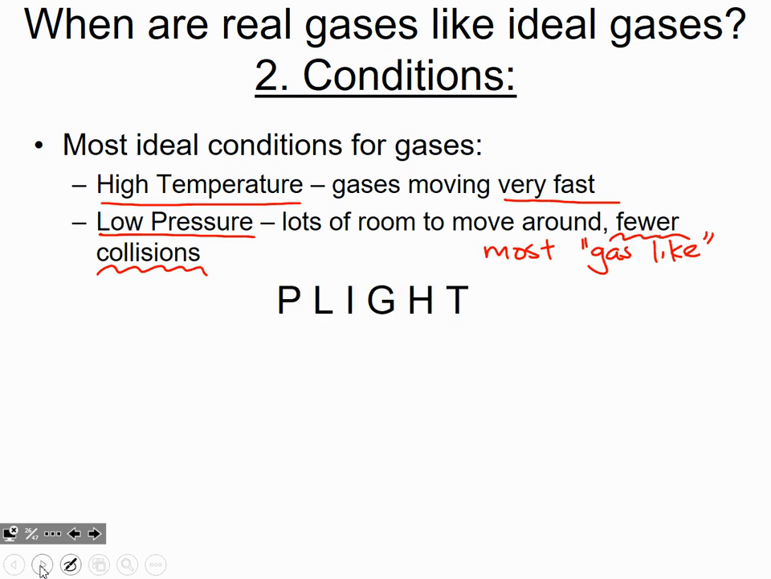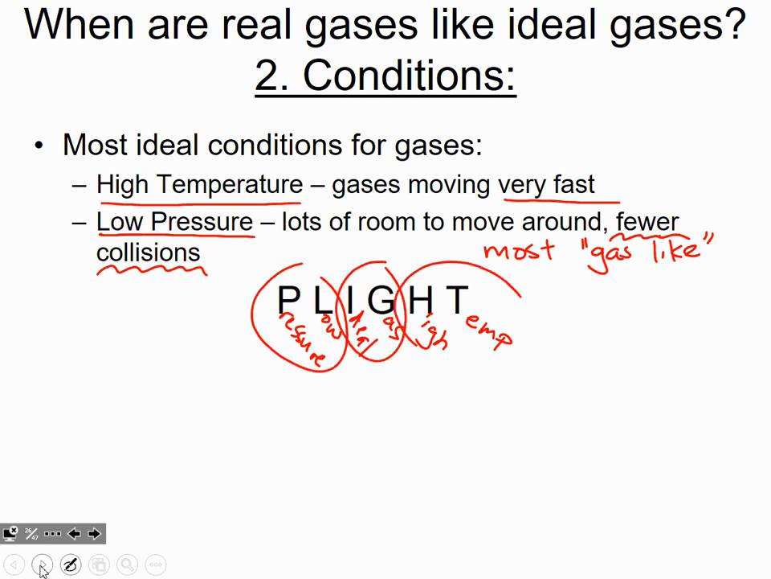And the way that we can remember this is the acronym PLIGHT. PLIGHT actually tells us everything we need to know, because PL, well, that means pressure is low. And what are we looking for? We're looking for an ideal gas. And then HT, high temperature. So PLIGHT tells us our conditions. Pressure low for an ideal gas and high temperature. So PLIGHT, pressure low, ideal gas, high temperature.